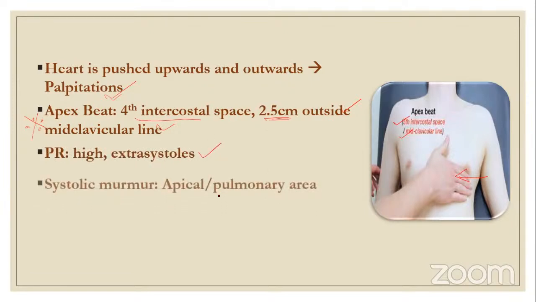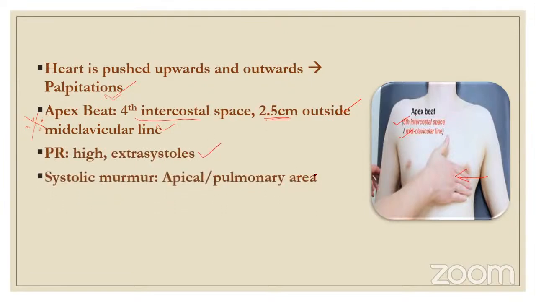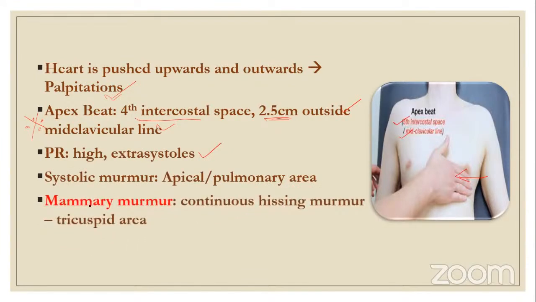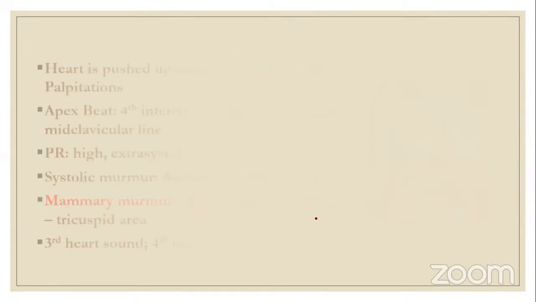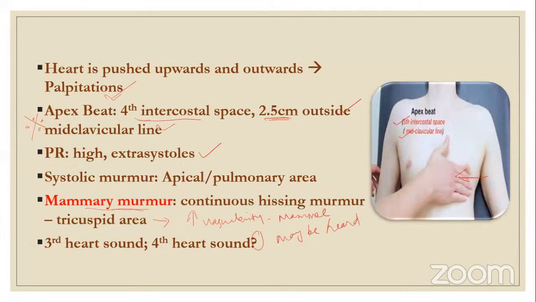There are extra systoles. A systolic murmur is seen, especially in the apical or pulmonary area, and there is something called a mammary murmur. The mammary murmur is a continuous hissing murmur. And why does this occur? Because of increased vascularity in the breast, or mammary. Then a third heart sound or fourth heart sound may be heard. It is not always heard, only may be heard.